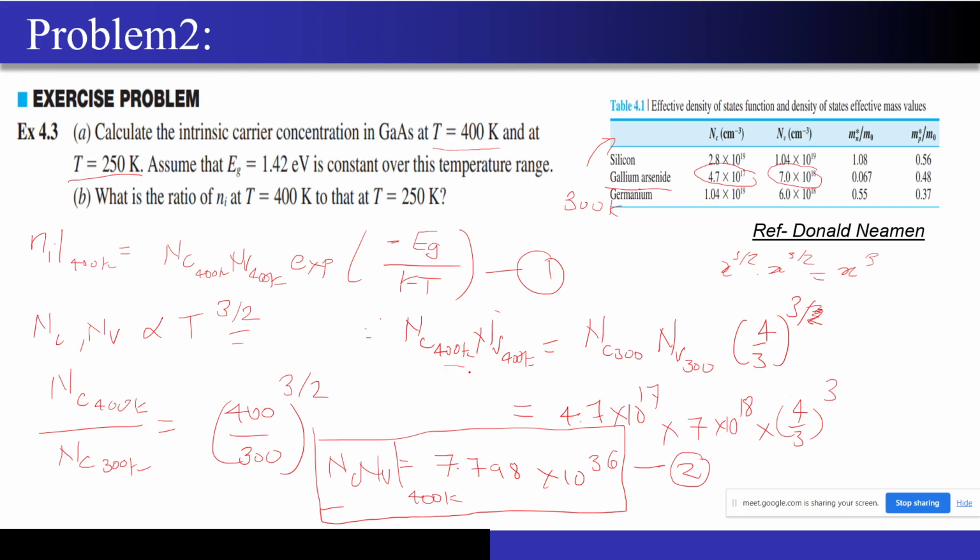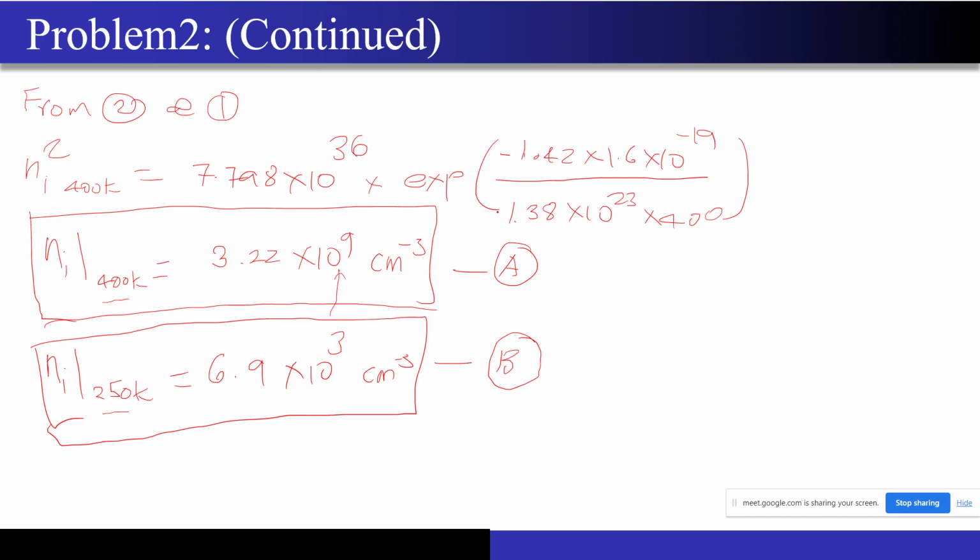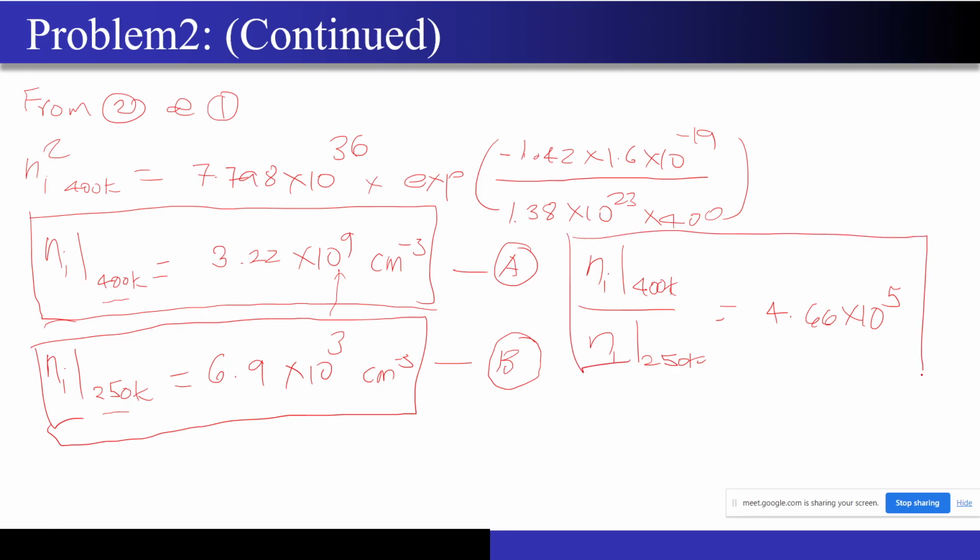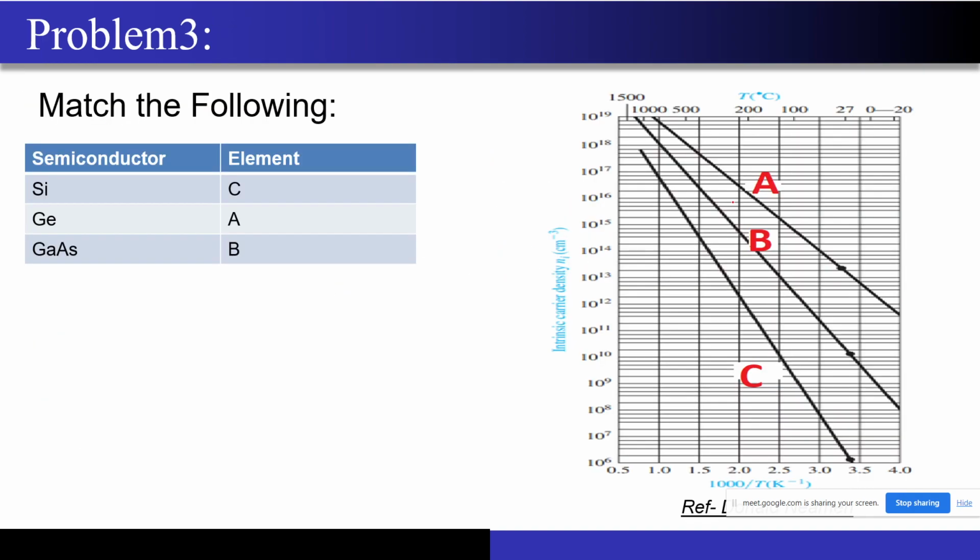Now one more thing that they asked is to calculate the ratio of Ni between 400 Kelvin and 250 Kelvin. So if I just divide Ni at 400 Kelvin by Ni at 250 Kelvin, this answer will come out to be around 4.66 into 10 to the power 5. I hope this makes sense. So it was an easy numerical. Now we will move on to the next numerical.